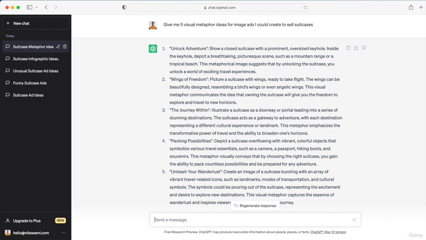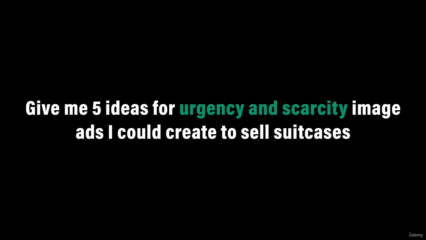And that brings us on to the final prompt, which is, give me 5 ideas for urgency and scarcity image ads I could create to sell suitcases. Don't include any ideas that would require me to create anything new. So these ads promote a special offer that's only available for a limited time or for a limited quantity. That's what urgency and scarcity mean. People are more likely to take your desired action if you pressure them based on a time limit or a quantity limit. So that's why these ads are so effective.